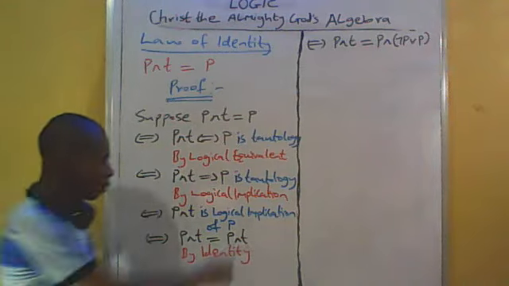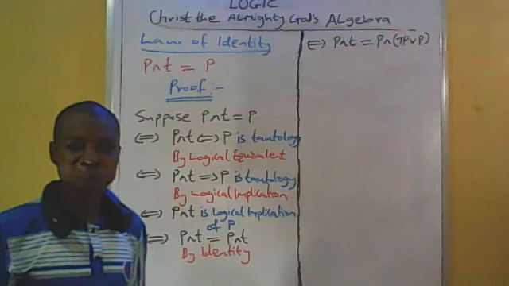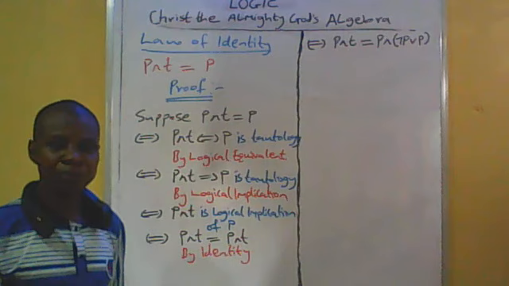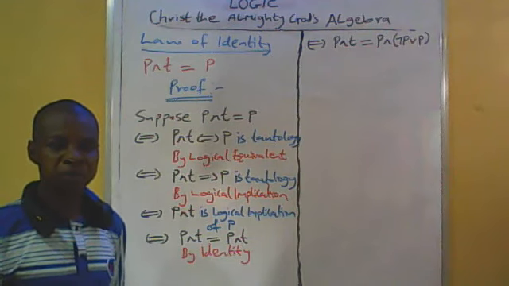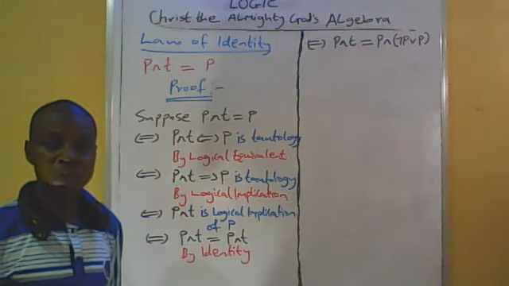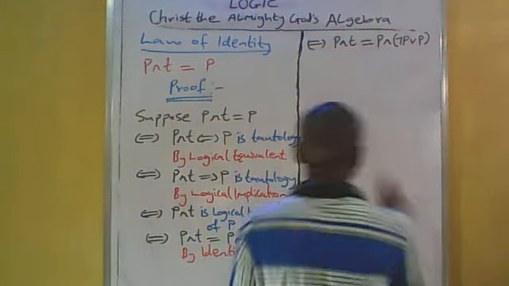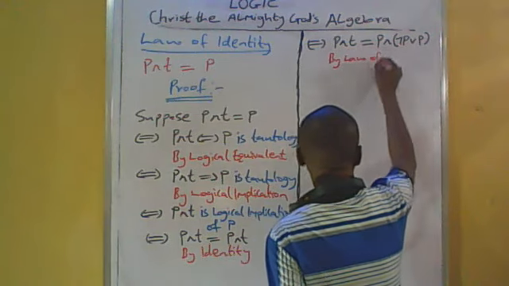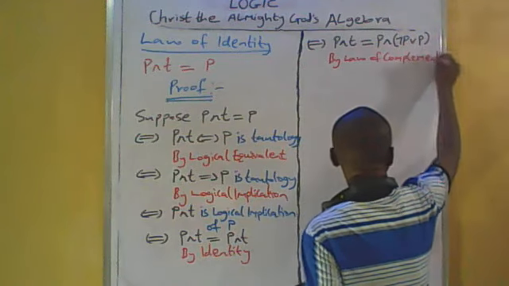Now we see that this T is being substituted with not P or P by the law of complement. Because by the law of complement, not P or P is equal to T. So being justified by law of complement.